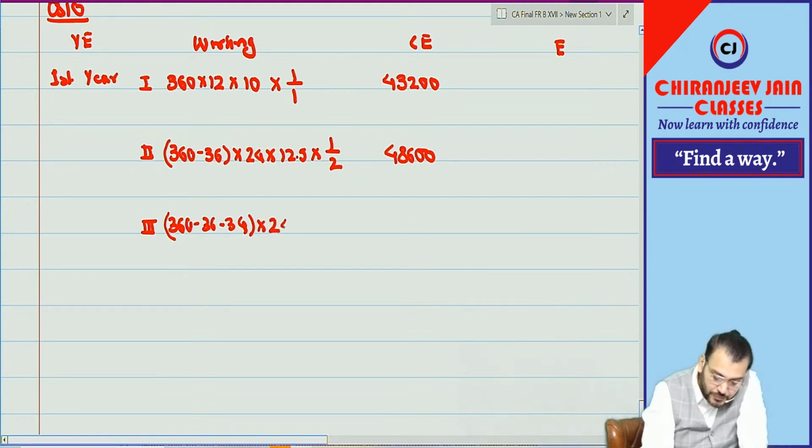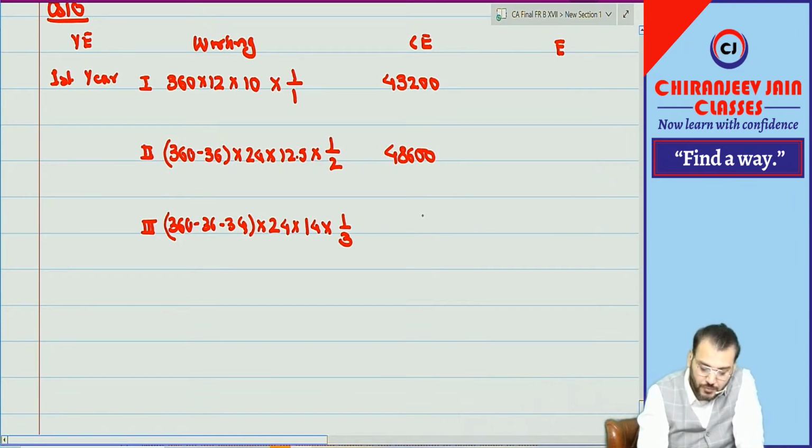Into 24, into what? Fair value 14. Into 1 by 3. How much? 32,480.